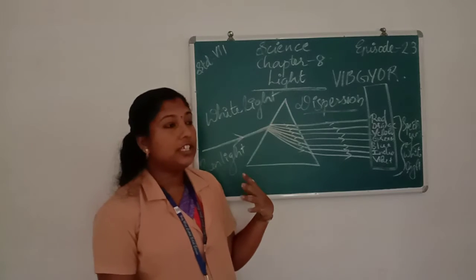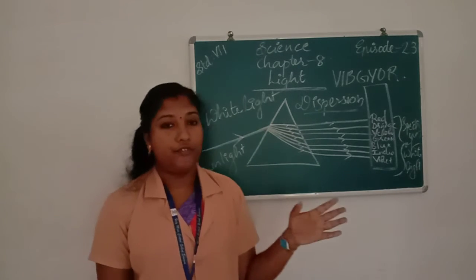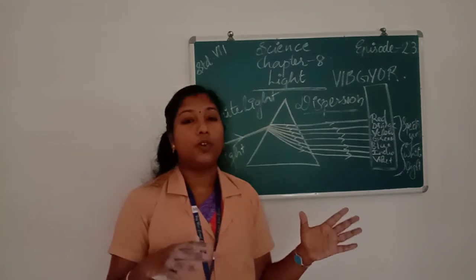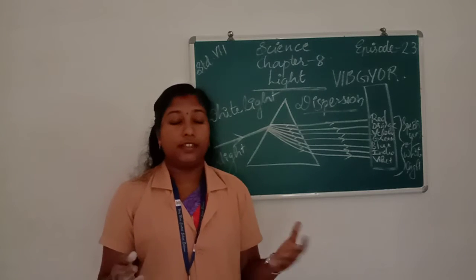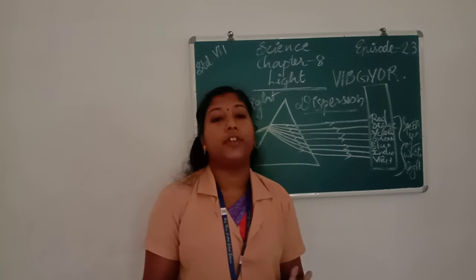Then how is a rainbow formed? We know that a rainbow occurs after rain, when water drops are present in the atmosphere.